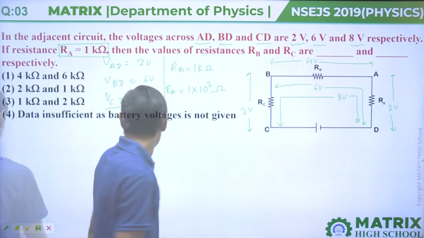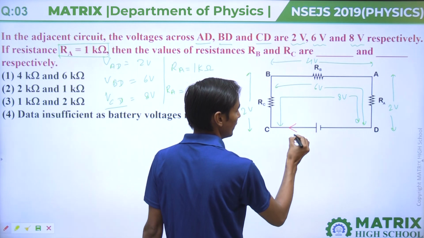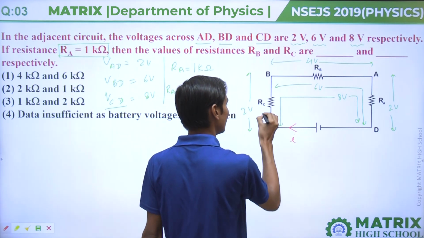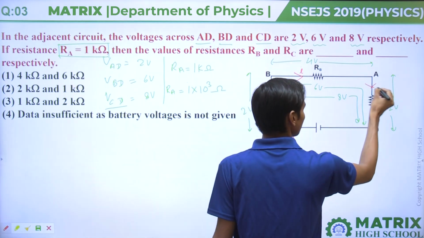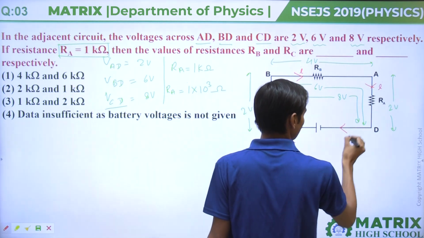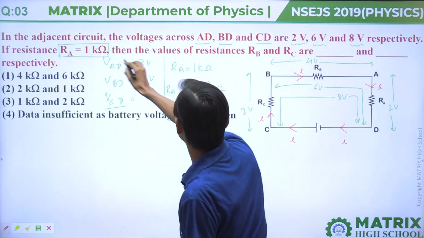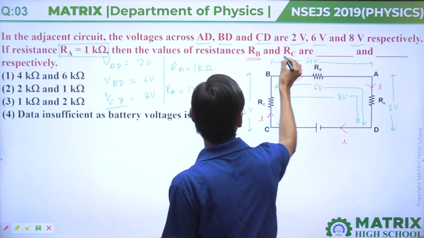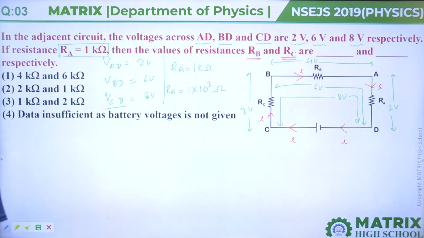We know that current in series in all resistance remains same, and all these resistances are in series. If we have to find the value of resistance RB and RC, then first of all we have to find current.